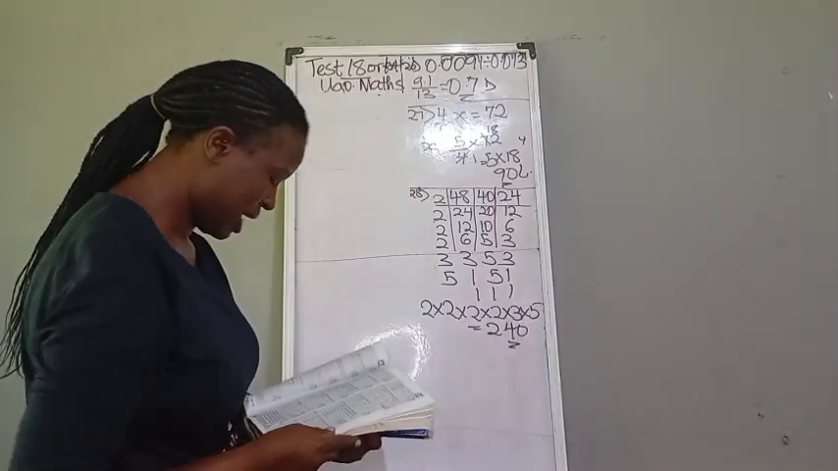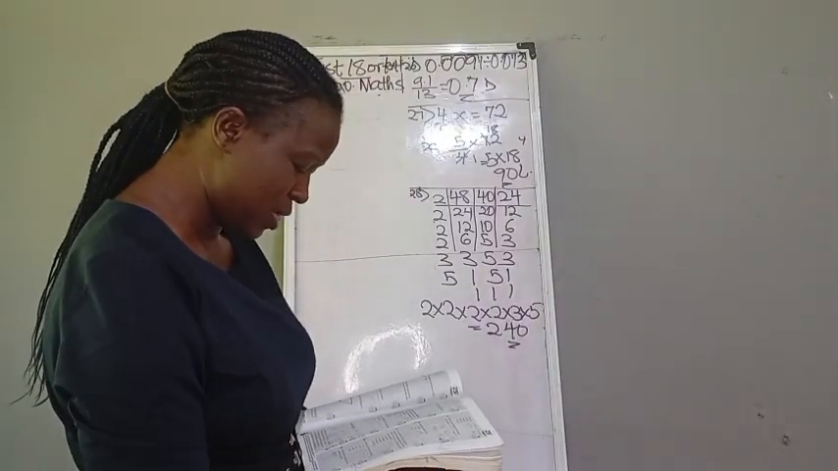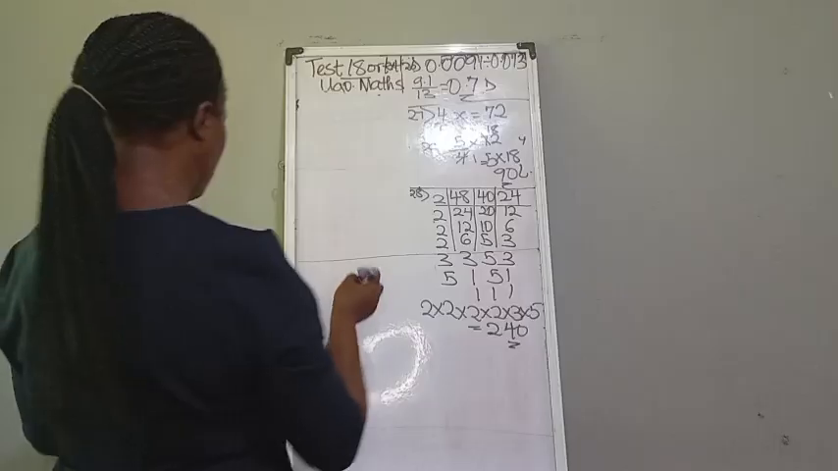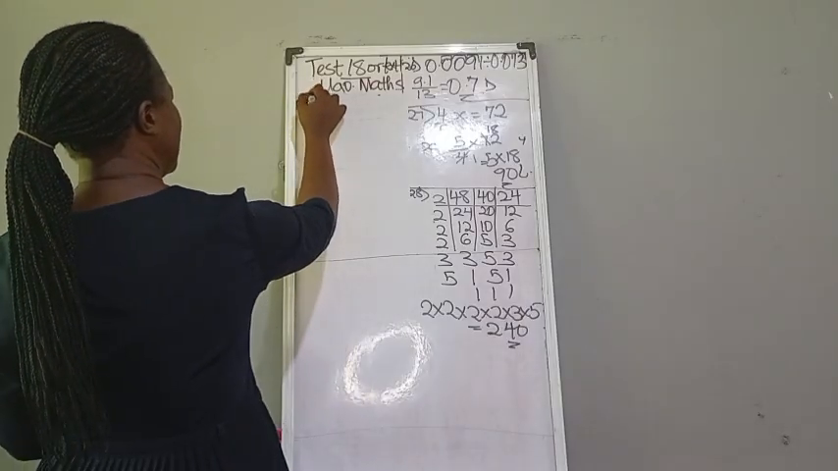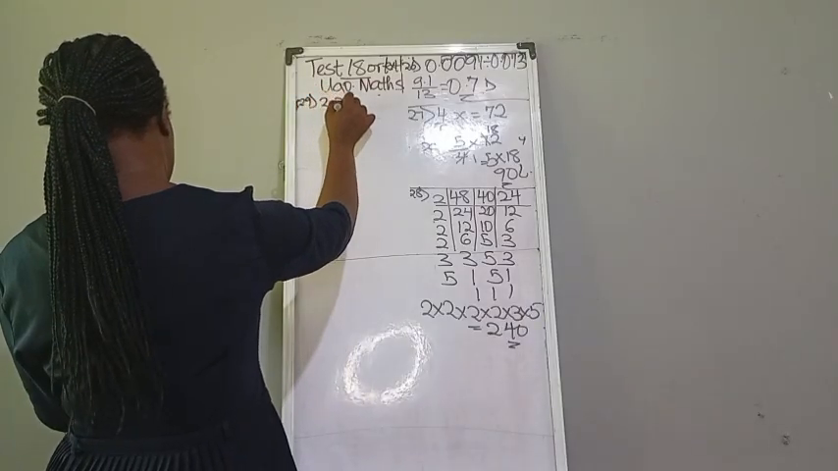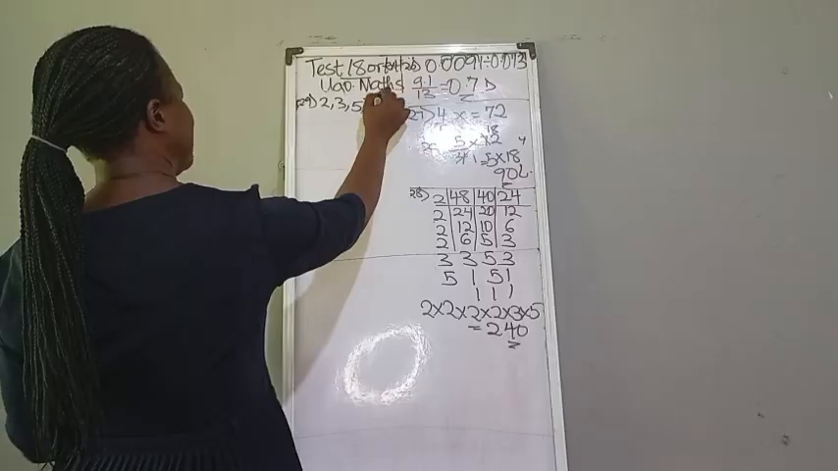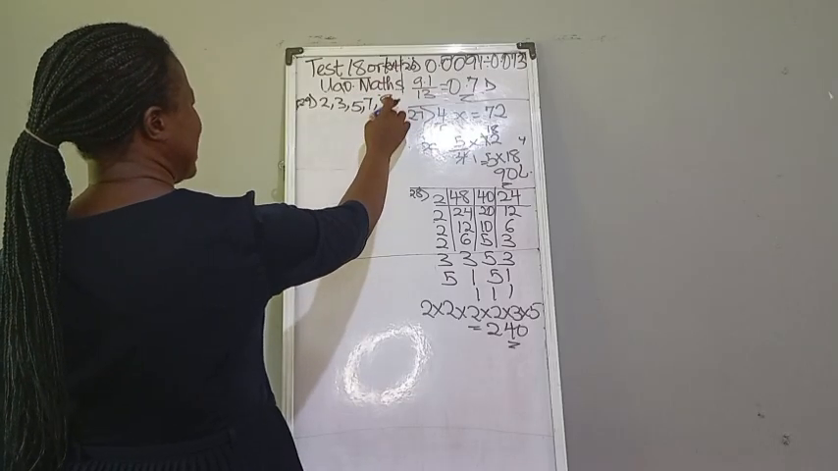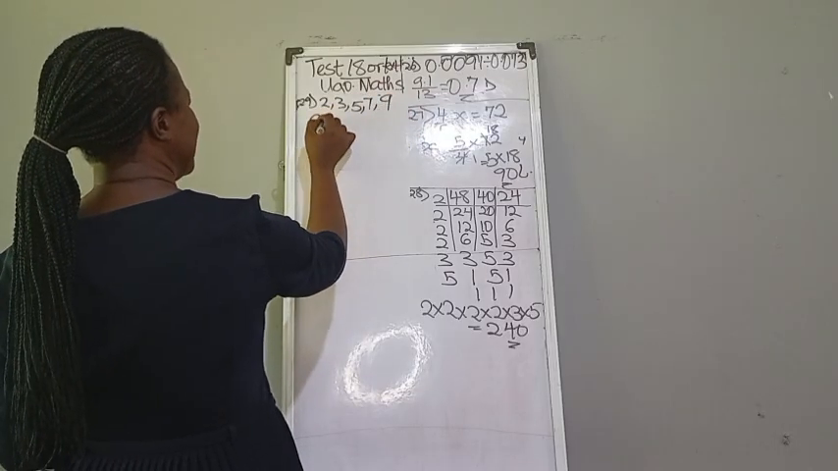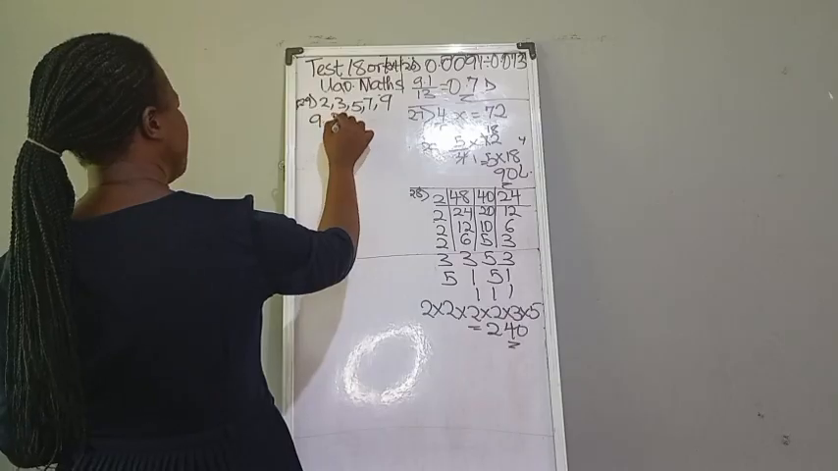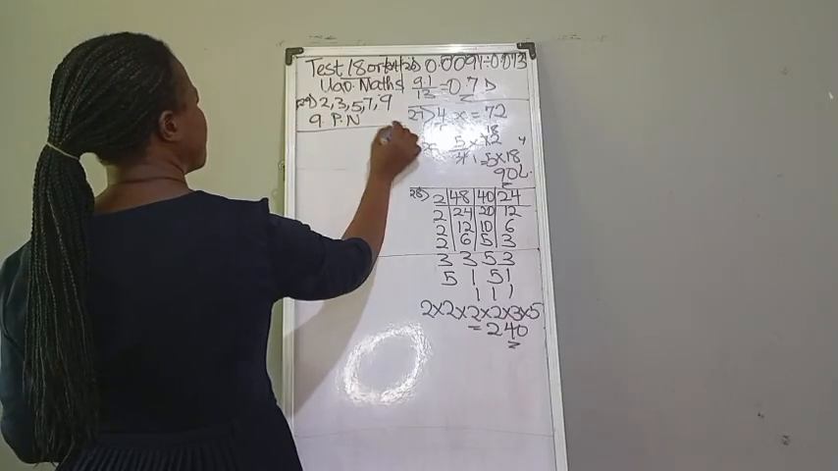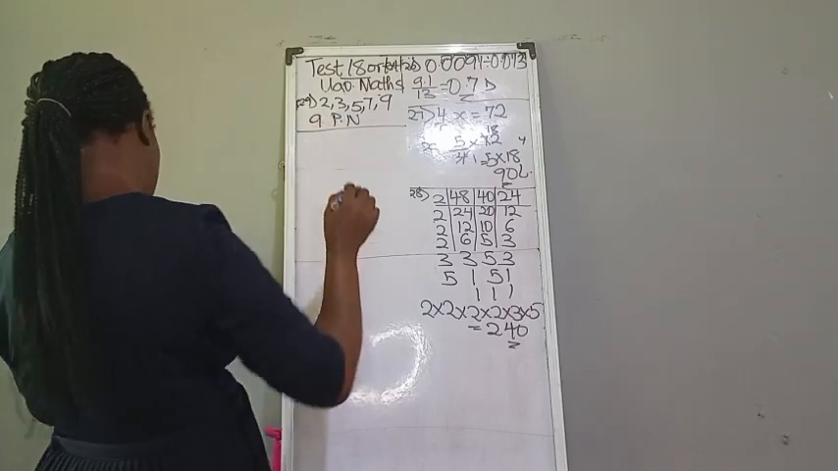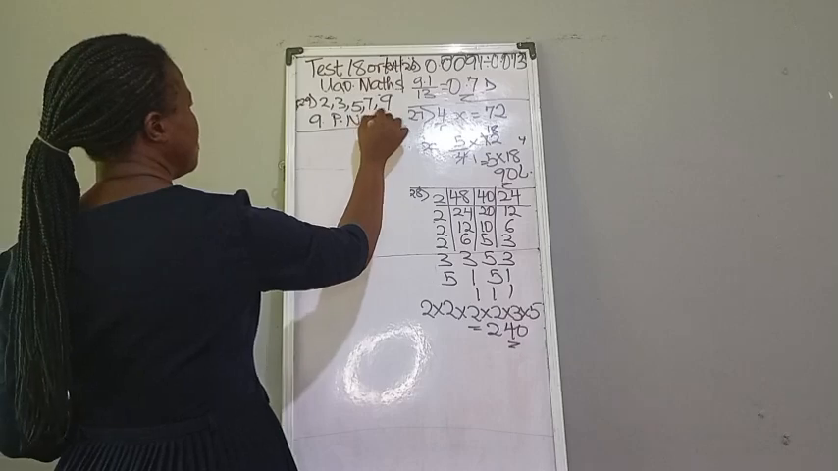Our 29 question is, which of the following is not a prime number? Number 29, they gave us 2, 3, 5, 7, and 9. Nothing can go into all of these except 9. So 9 is not the what? Prime number. So our answer there is 9, which is option E.